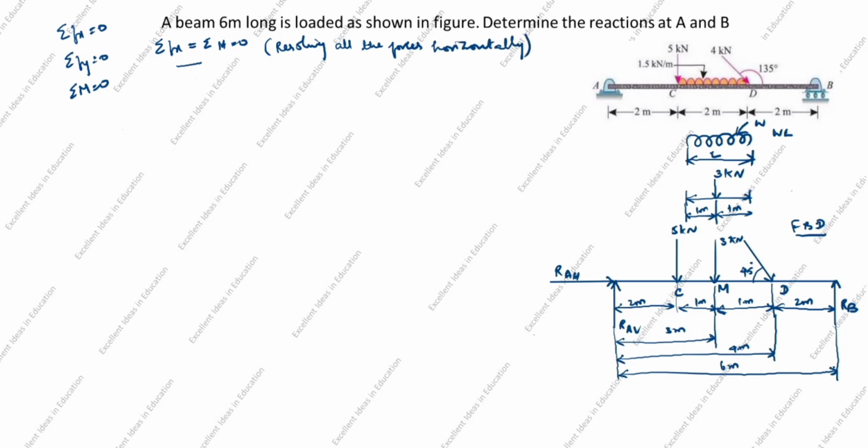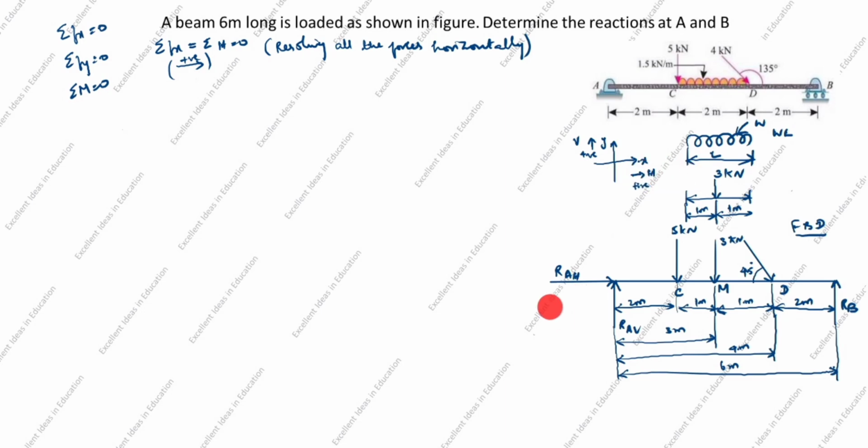Arrow goes this side is positive. You remember the graph. This is x, this is y. X is horizontal, y is vertical. So this one we will take as positive. The vertical above is also positive. First we will consider H, horizontal only.